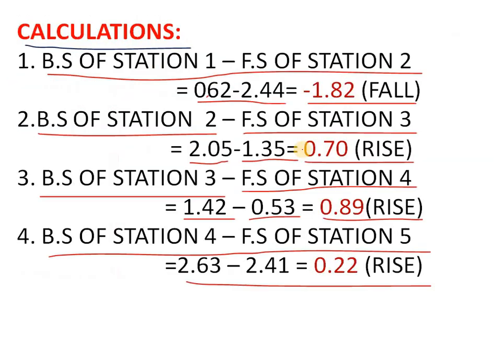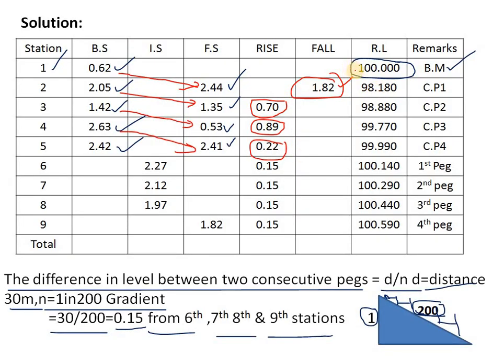Here we have to do 100 minus 1.82, then we will get the value as 98.180. This is the RL of station 2. Here one BS FS has come, so that's why we will write it as change point 1. This we have to observe compulsorily.